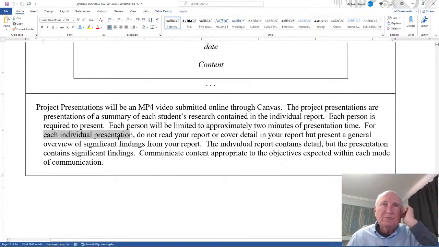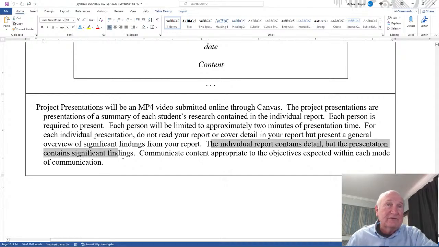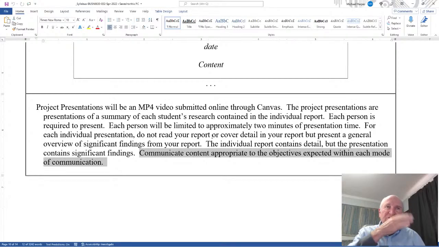For each individual presentation, do not read your report or cover detail in your report, but present a general overview of the significant findings from your report. The individual report contains detail, but the presentation contains significant findings. Communicate content appropriate to the objectives expected within each mode of communication. In other words, the reports are the detail, and the presentation is an overview or just the important points.